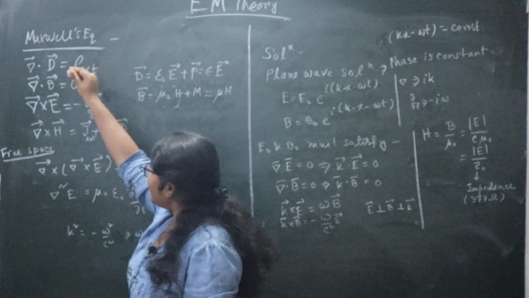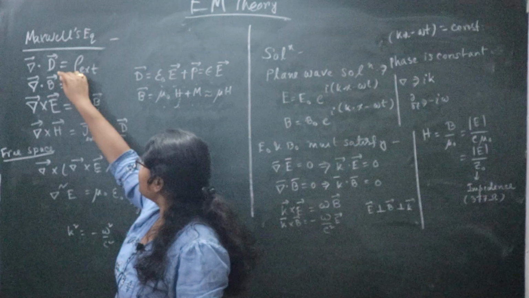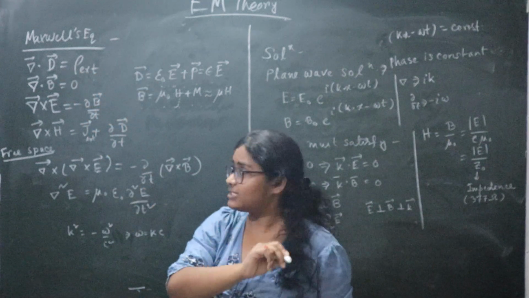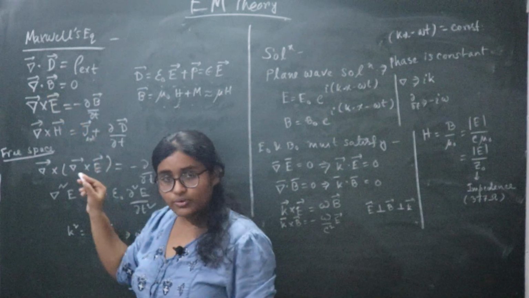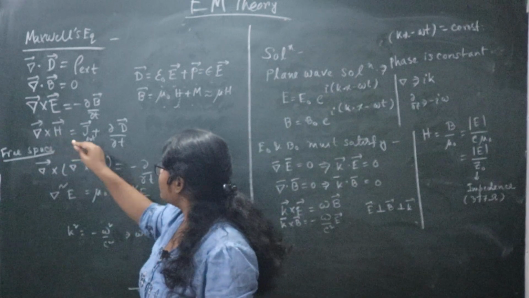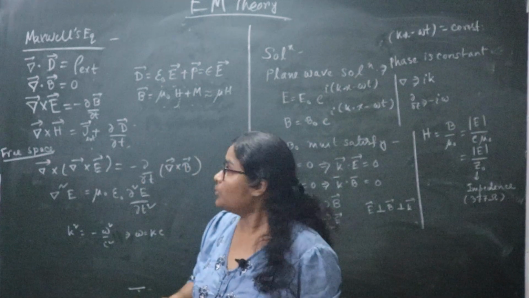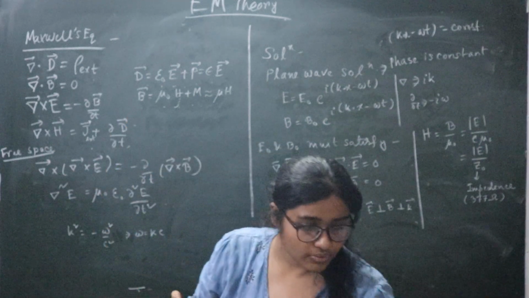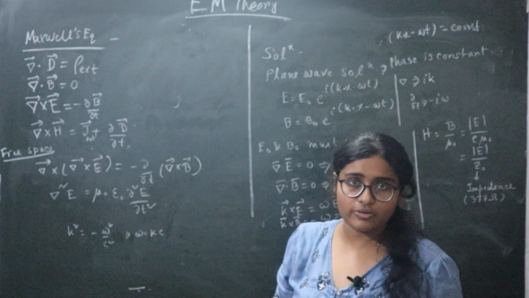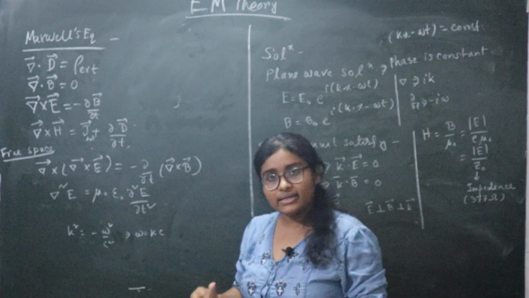So the Maxwell's equations for any medium in general will be del dot D equals rho external, where rho external is the external charge density, del dot B equals 0, del cross E equals minus del B by del T, del cross H equals J external plus del D by del T. Now I always tell you what the equations mean. In my previous video I discussed the meaning of the equations, but right now I discuss it again.